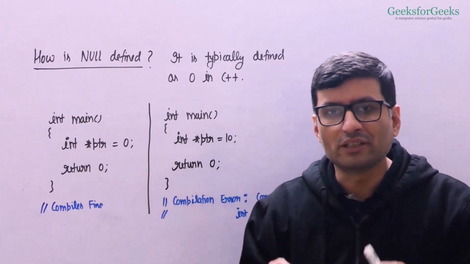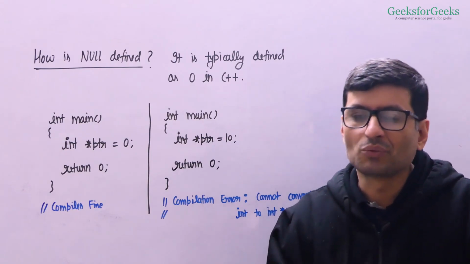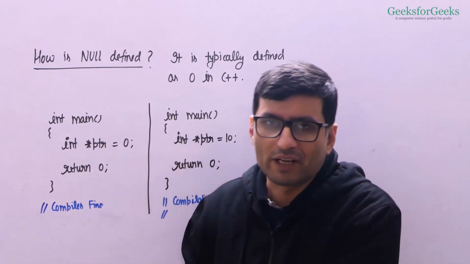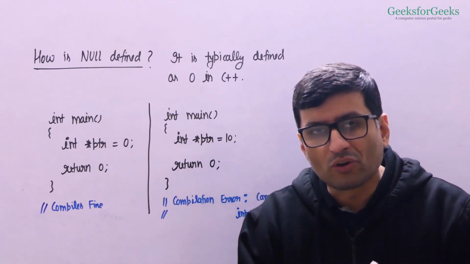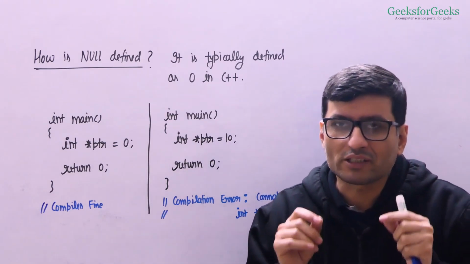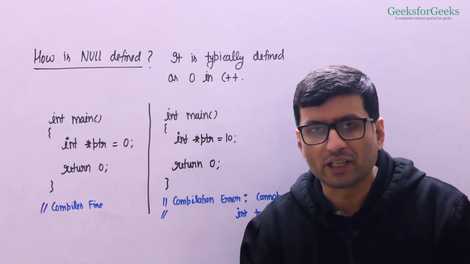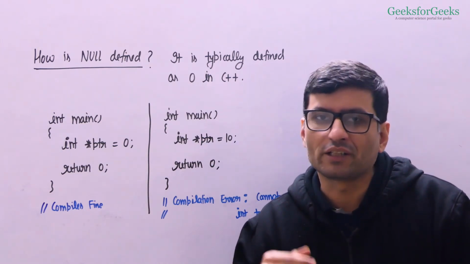So null is simply a macro in C++, which is typically defined as 0. So it's again a typical implementation, not standard. And C++11 introduced nullptr. We will be talking about nullptr in the next video.